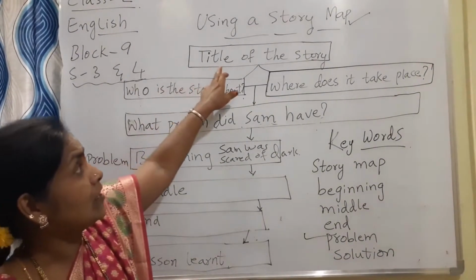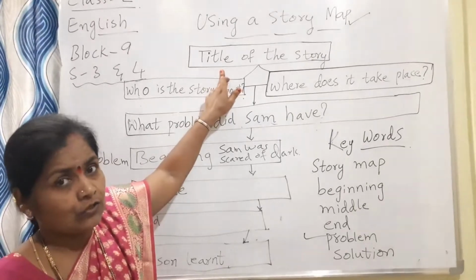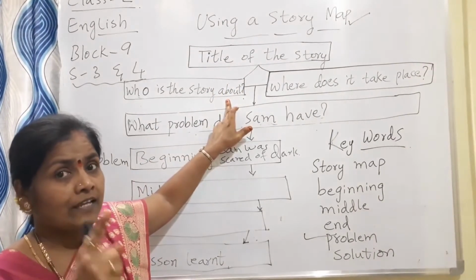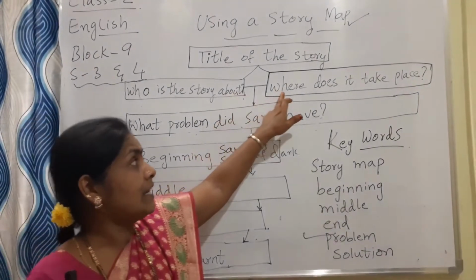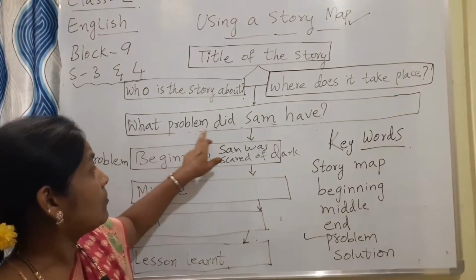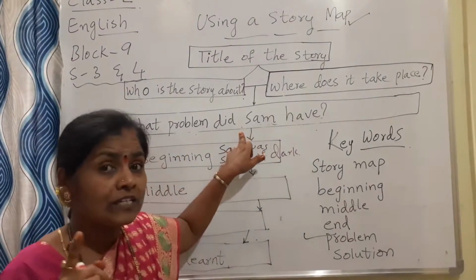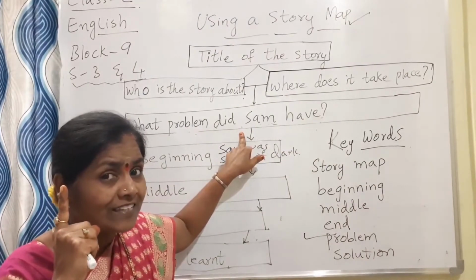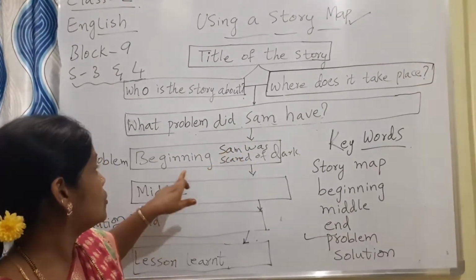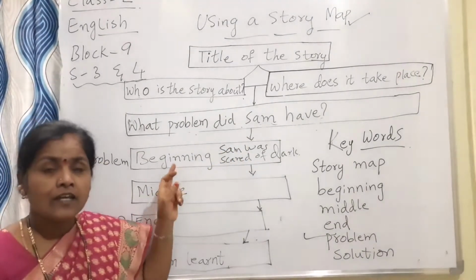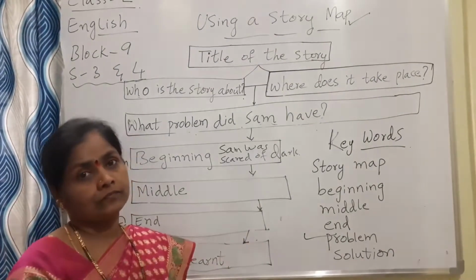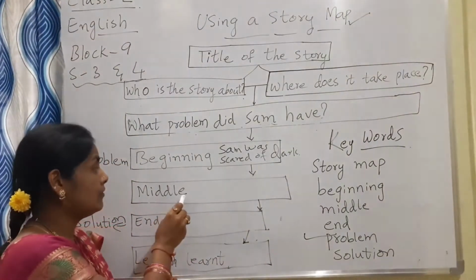So what is the title of the story? Clever Fox, you can write down. Who is the story about? The story is about the lion and the fox. Where does it take place? It has taken place in the jungle. Who is having the problem there? Can you guess? Yes, you are right. The lion was very hungry in the beginning. So what happened in the beginning of the story? They both were there and the lion was trying to eat the fox.